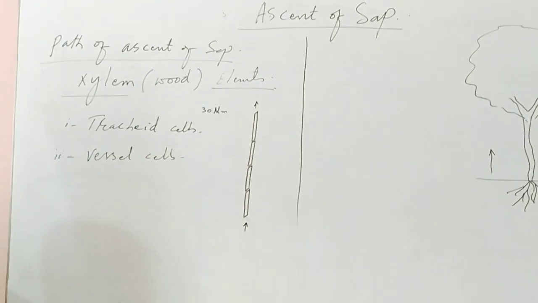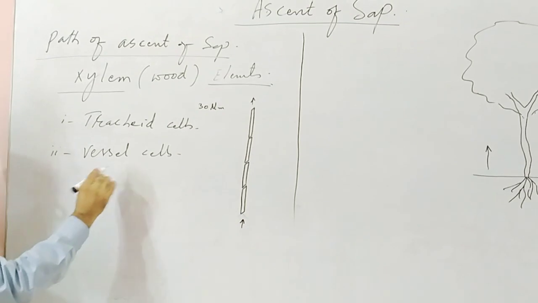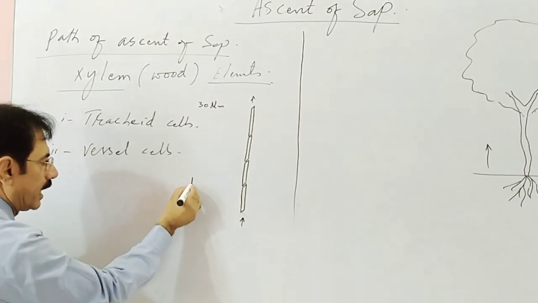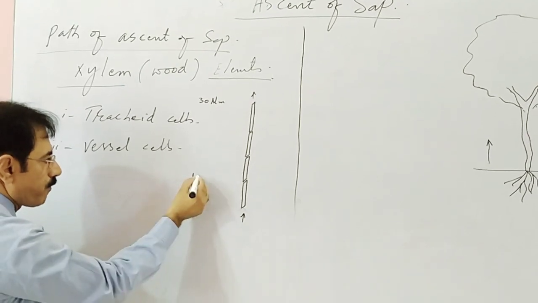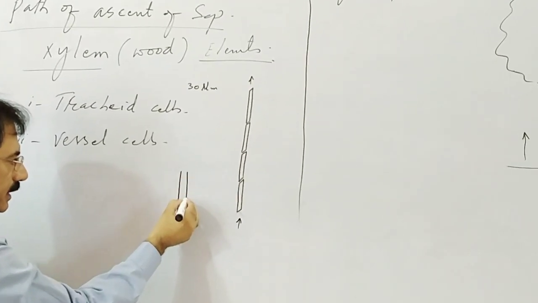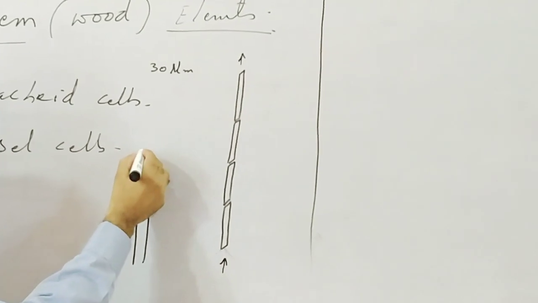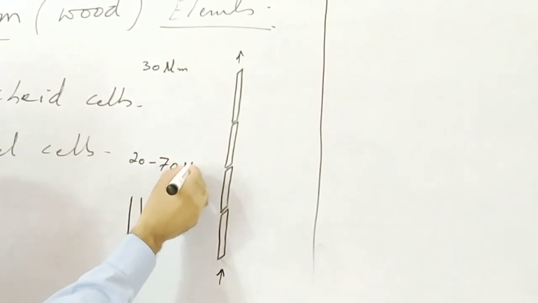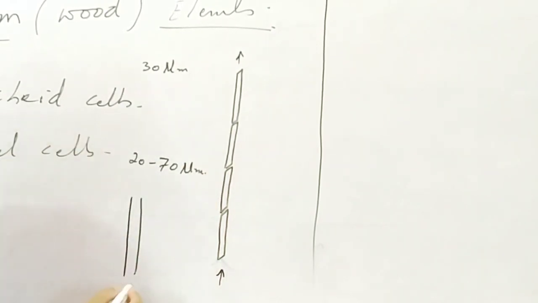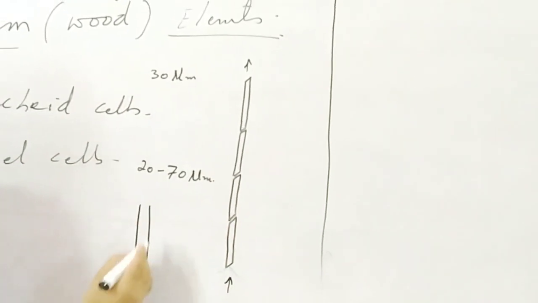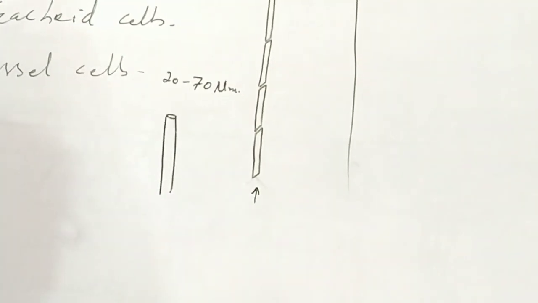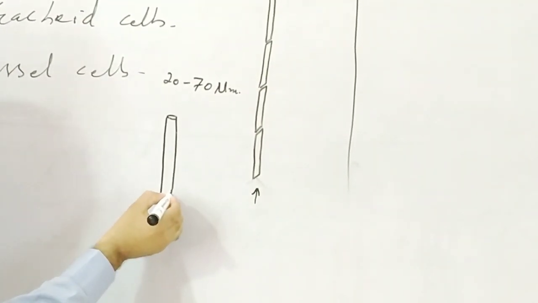The other element of the xylem is the vessel. These are also elongated tube-like cells, with a diameter of about 20 to 70 micrometers, and between two cells there is no wall, no demarcation.